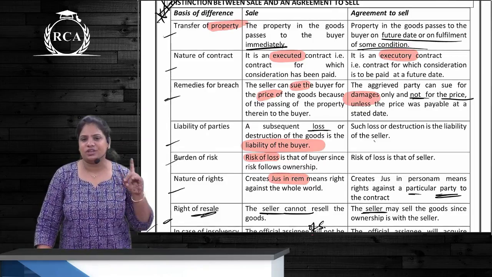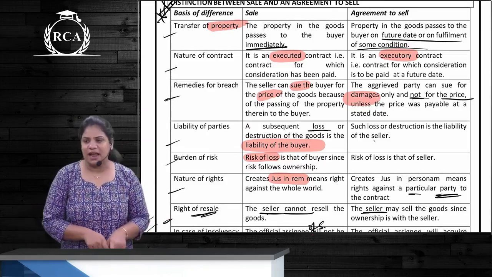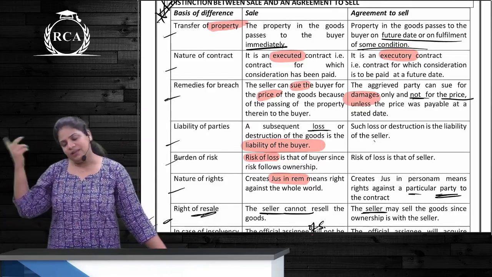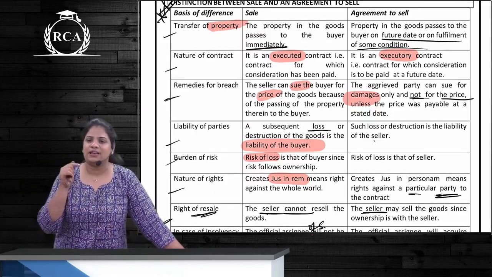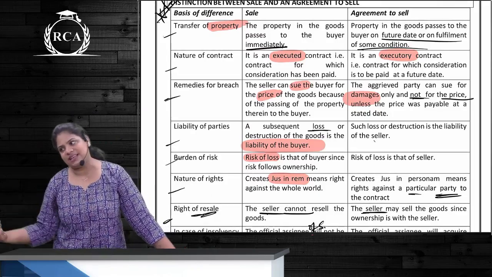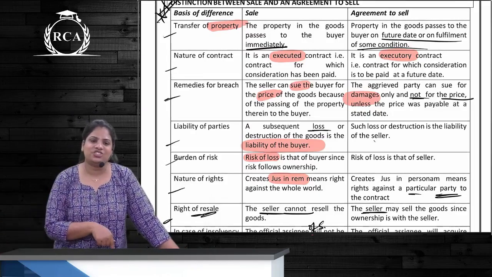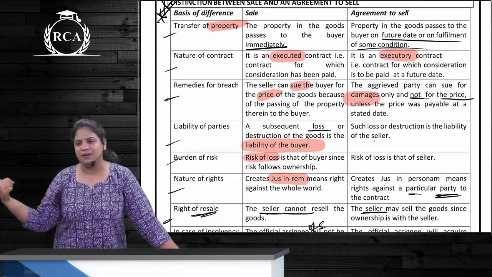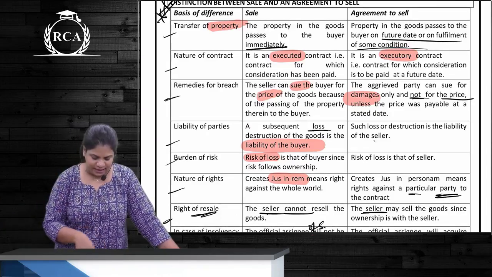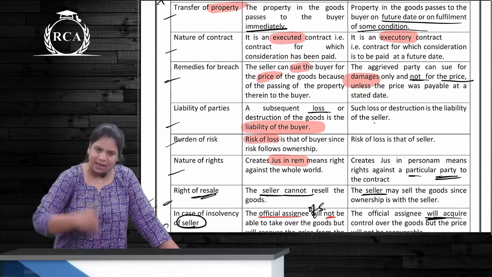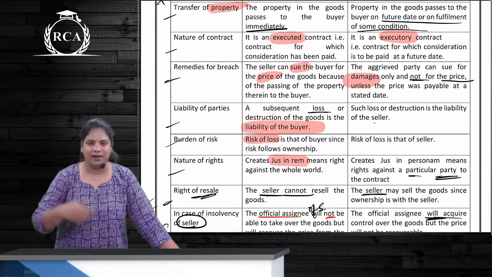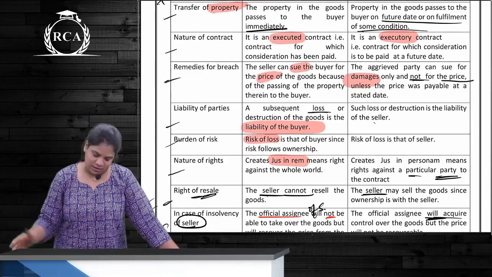First is in case of sale we have immediate transfer of property, there at a later date or subject to certain conditions. Next one, sale is an executed contract, that is an executory contract. This is just in rem, just in personam. Then liability is of the buyer for any subsequent loss, which means risk of loss is with the buyer. In case of agreement, it is with the seller.